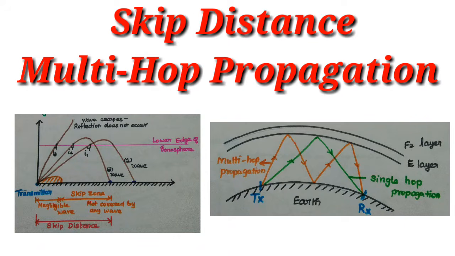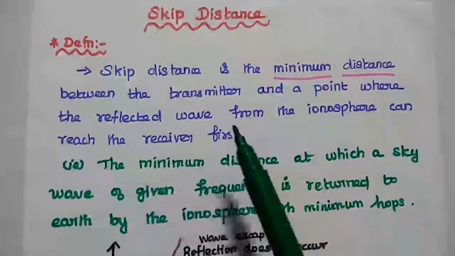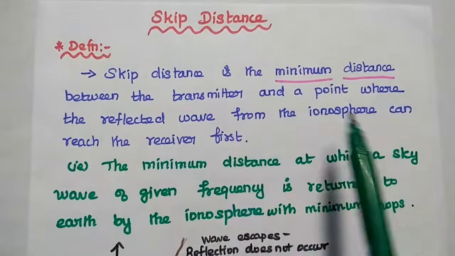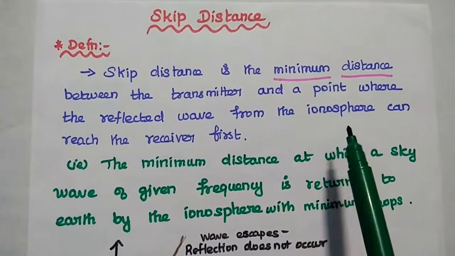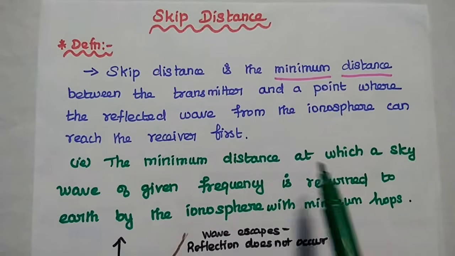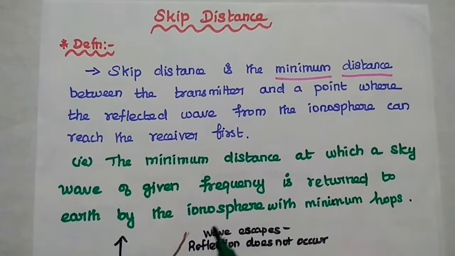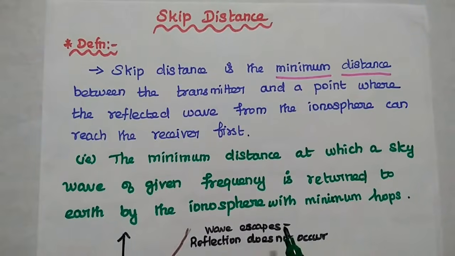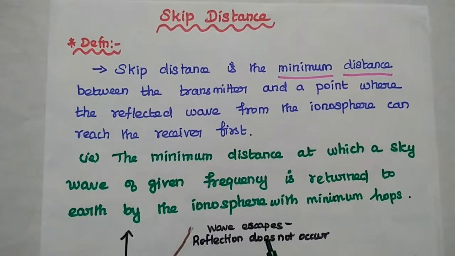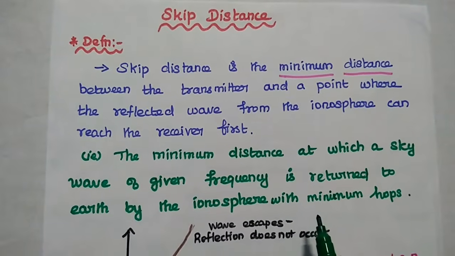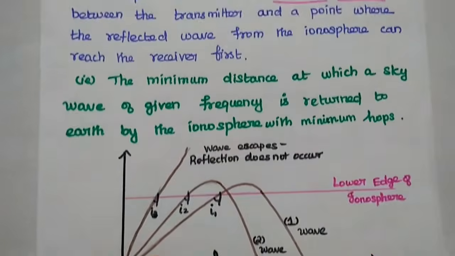Dear students, now we are going to discuss skip distance and multi-hop propagation. Skip distance is the minimum distance between the transmitter and a point where the reflected wave from the ionosphere can reach the receiver first. That is the minimum distance at which a sky wave is returned to Earth by the ionosphere with minimum number of hops. Simply we can say it is the minimum distance from the transmitter to a point where the sky wave is first received. That is the very important point here.